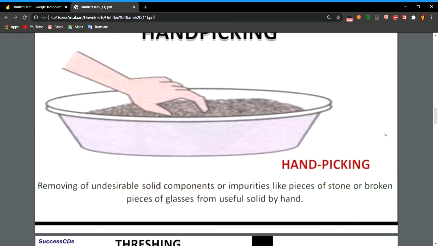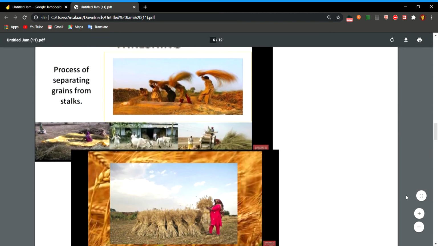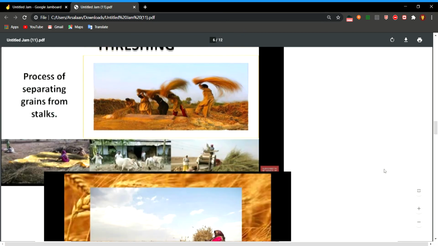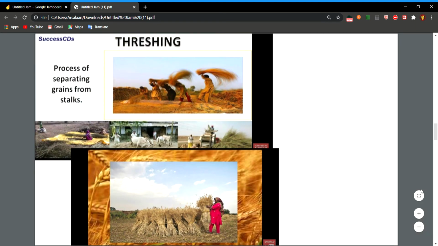Now the second method is threshing. What is threshing? The process of separating grains from the stalk by beating them on the ground or using a machine is called threshing. Threshing can be done in two ways. First is manual threshing. The farmer holds a pile of crops in his hand and hits it on the ground or any hard surface. During this process, the grains are separated from the stalk. If any of you have visited the countryside, then you must have seen this process happening.